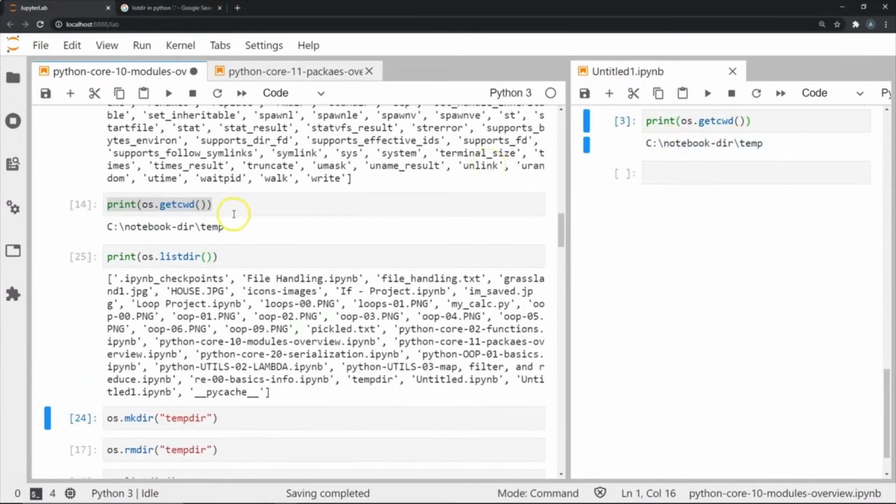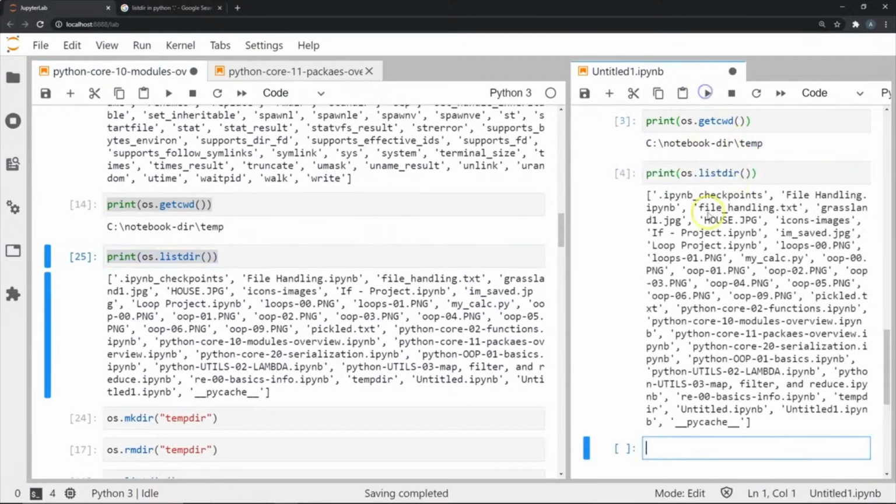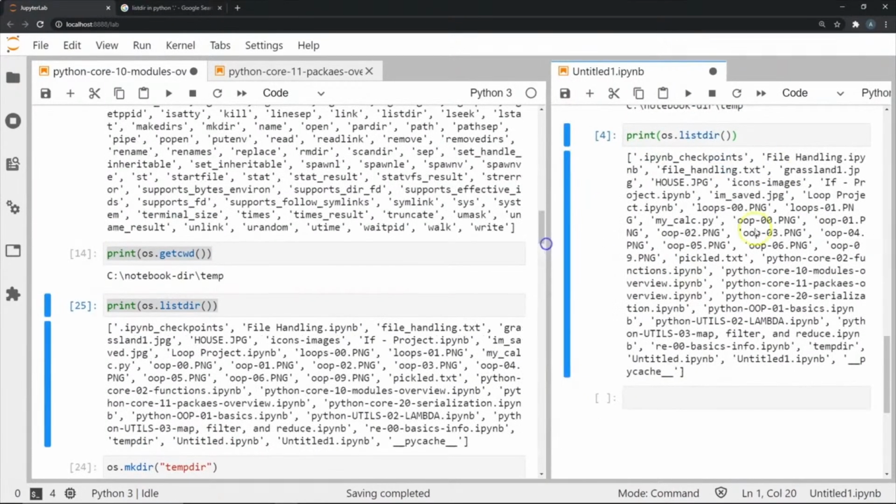If we wanted to see all the files in a particular directory, what we can do is use the listdir function followed by giving a path. By default, if we do not enter a path inside the parentheses, it will basically give us all the files in the current working directory, which in our case is temp. So if I were to execute this, it gives me a list of all the files that are presently in the directory that I am currently working in.